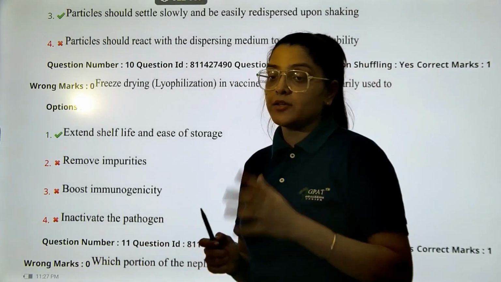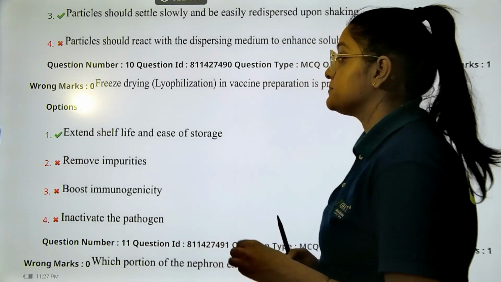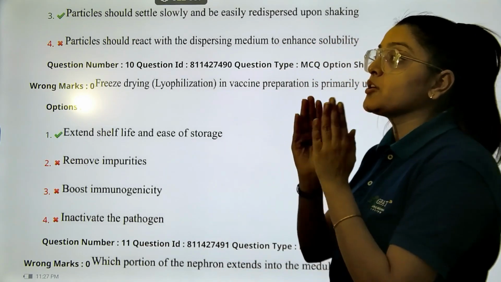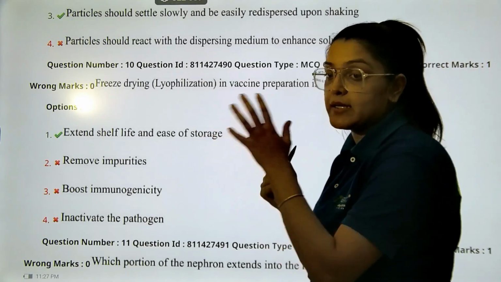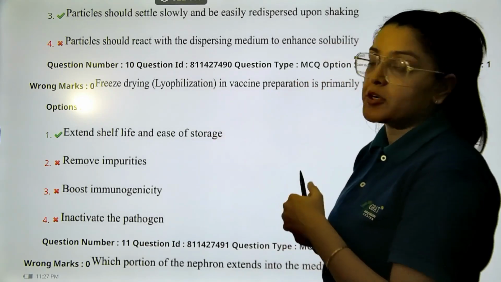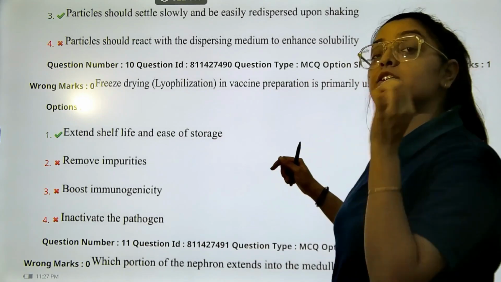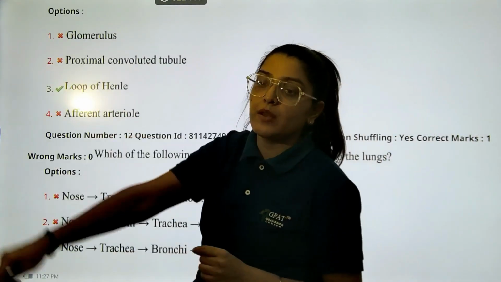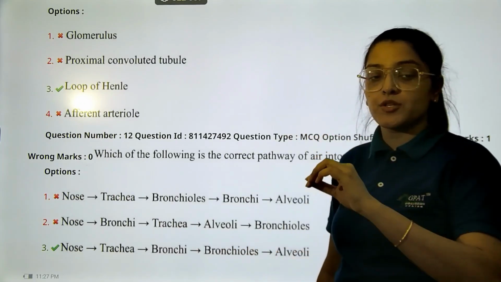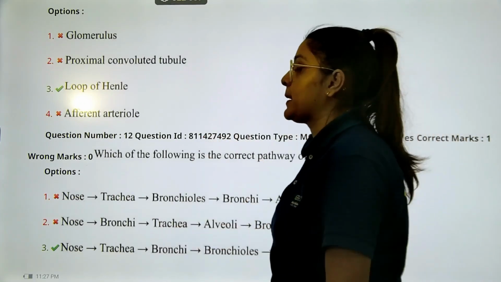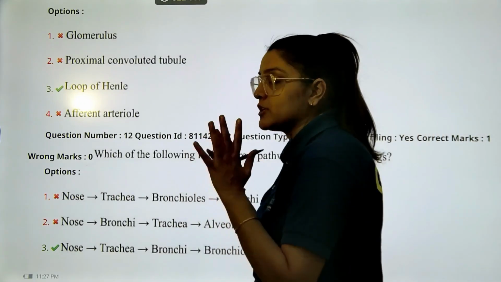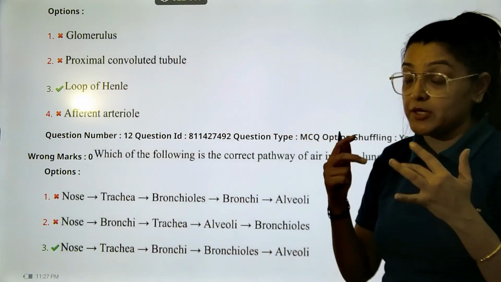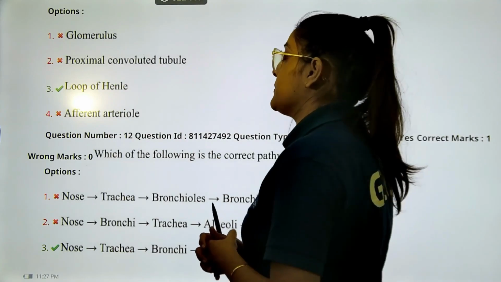So in the nephron, you have seen there is only one portion out of which your nephrons are based, the cortical nephrons or the juxtamedullary nephrons, in which none other than your loop of Henle actually extends into the medulla. So there should not be any confusion if you just have the basic knowledge of the physiology, right, and the basic knowledge of the nephron. You should see that only the loop of Henle is able to get to the medulla portion, right.